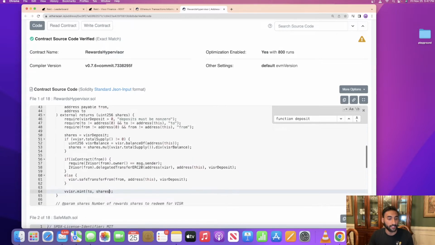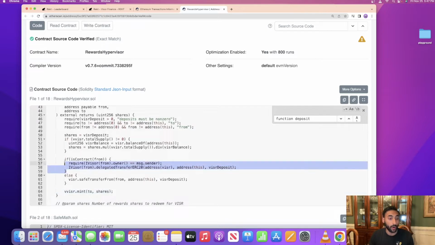But what it wanted was that this if condition would only be entered if the admin was calling this function, right? It says if the owner of this contract is the message.sender, then do this action, otherwise do this action. But the interface which iVisor implements is not actually this contract itself.